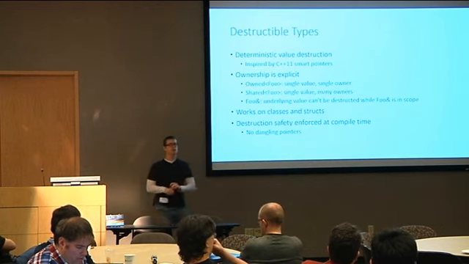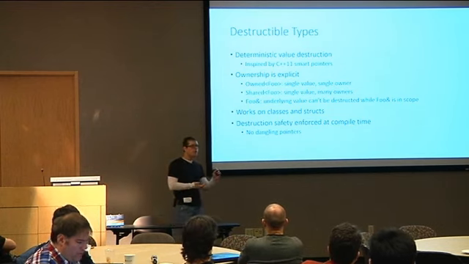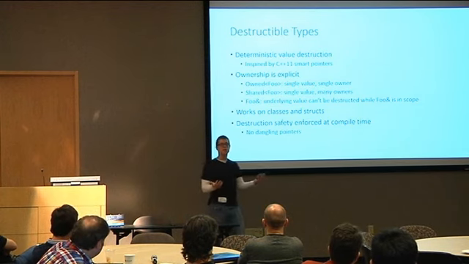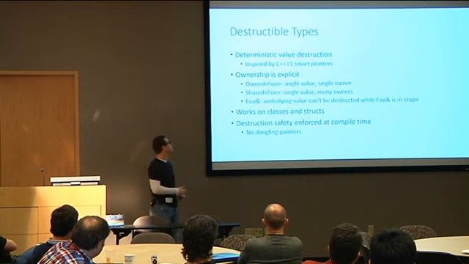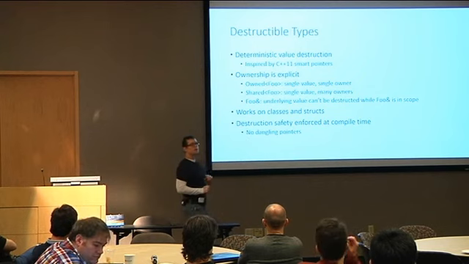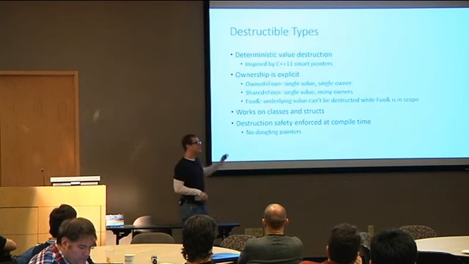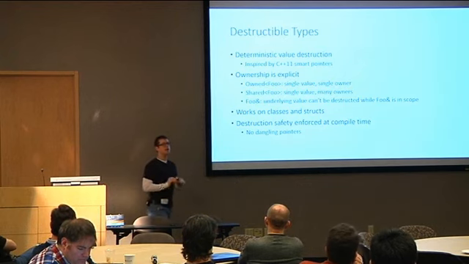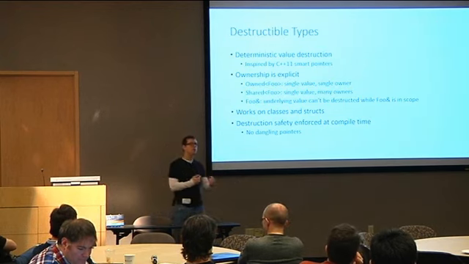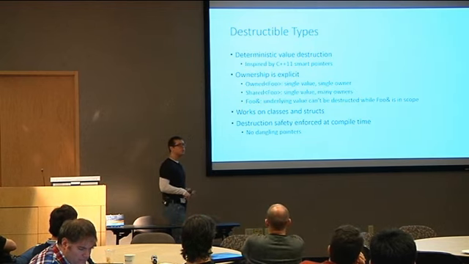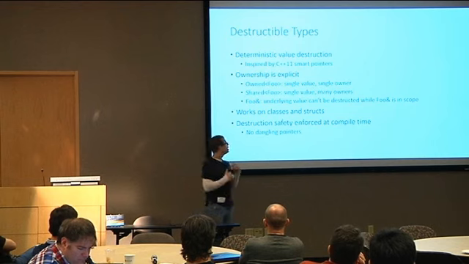Then we have shared types, where there is one value with many owners, and each one of them basically has a ref count under the hood. And as they leave scope, they're going to decrement the ref count. When the last guy goes out of scope, we're going to nuke the value. And the third one is a borrowed value. So what we're saying here is you can use foo. Foo is guaranteed to be alive as long as these borrowed values are here. You can use it, you can read from it, you can write to it, but you cannot destruct it, and the person who owns it also cannot destruct it.